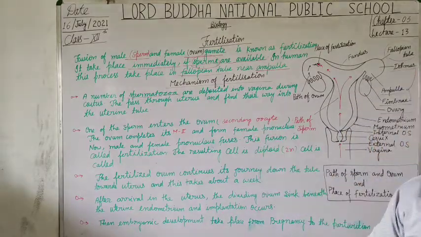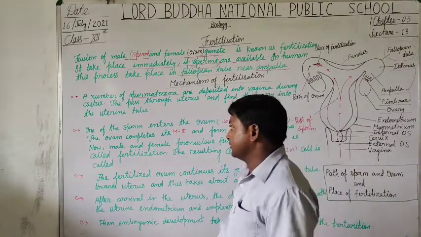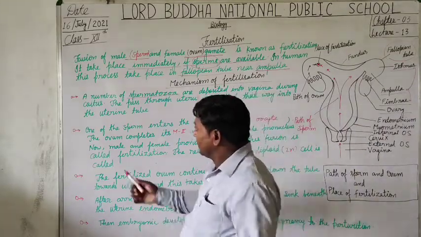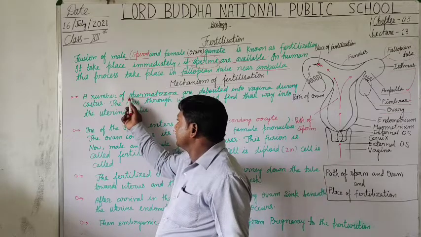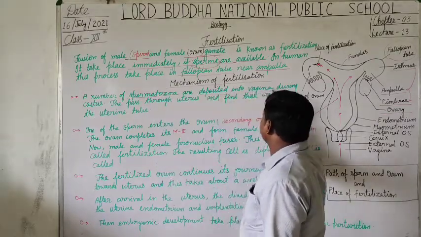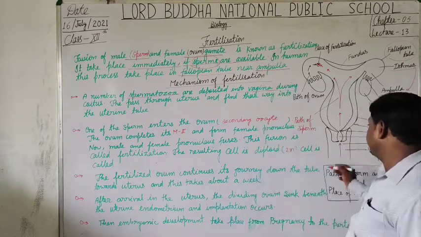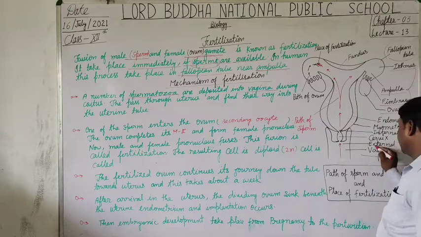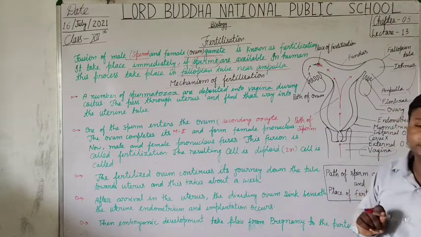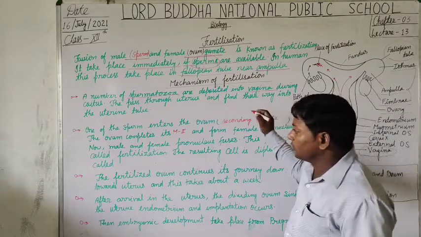On per ejaculation, that number of spermatozoa are deposited into the vagina. Where is it deposited? It is deposited into the vagina, during coitus.